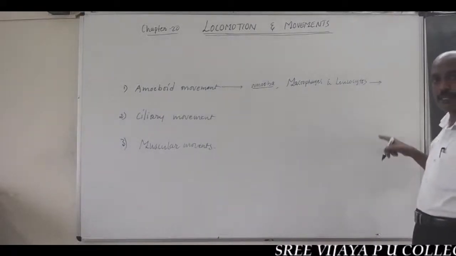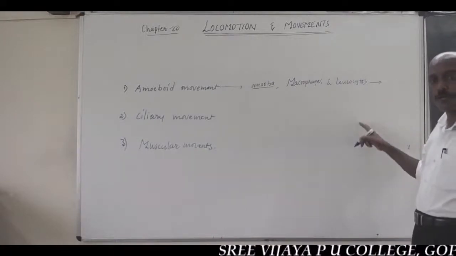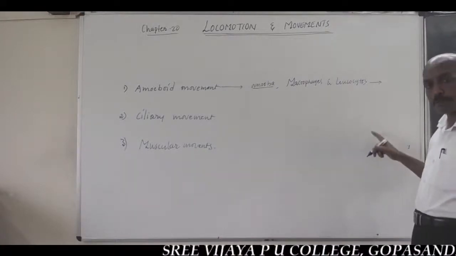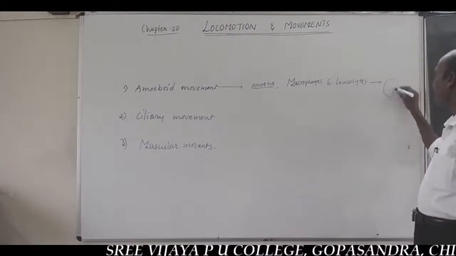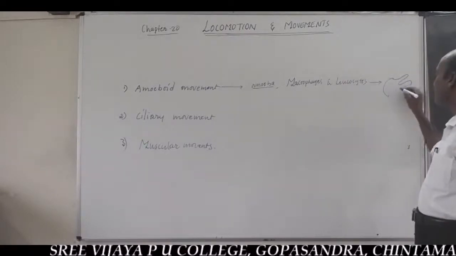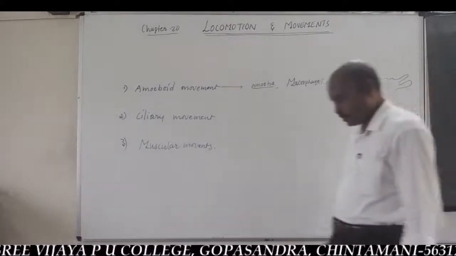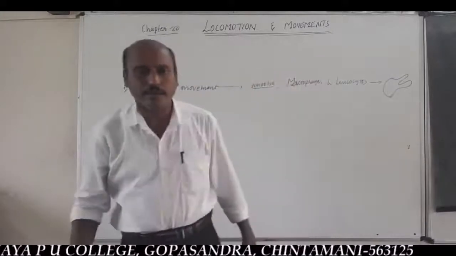It is affected by streaming of protoplasm, by the formation of pseudopodia. So, you should remember this statement.